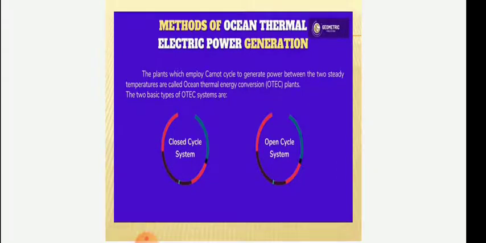So the main types of OTEC power plant are of two basic types. One is the closed type cycle system and the other is the open type cycle system. The closed cycle system is called the Anderson cycle and the open cycle is called the Claude cycle system.